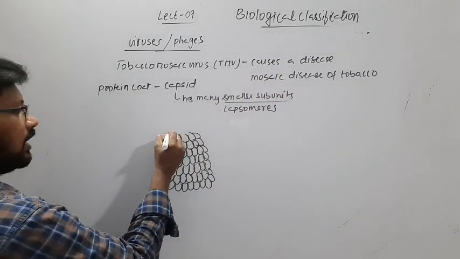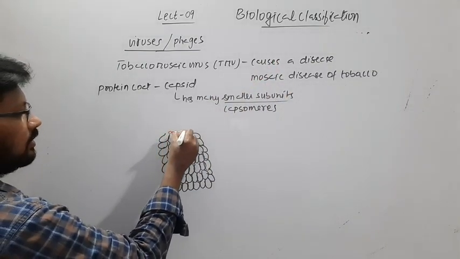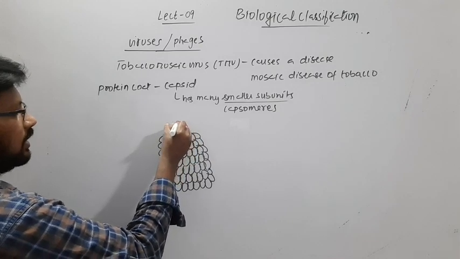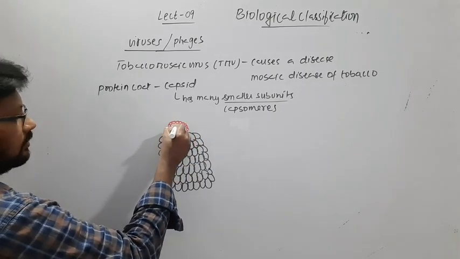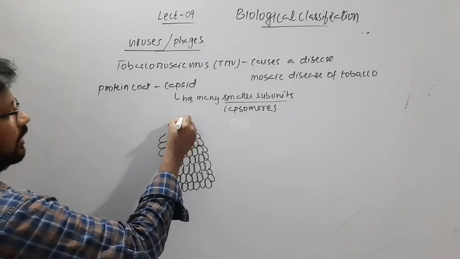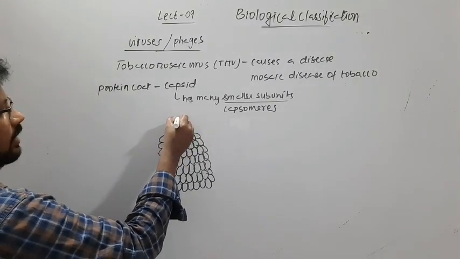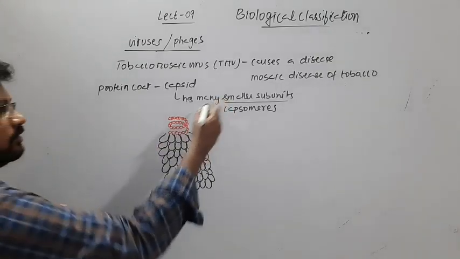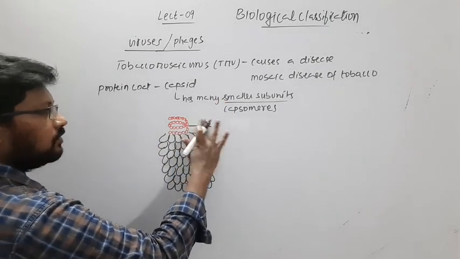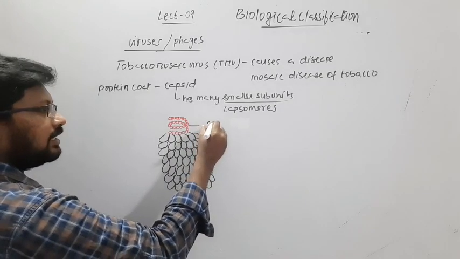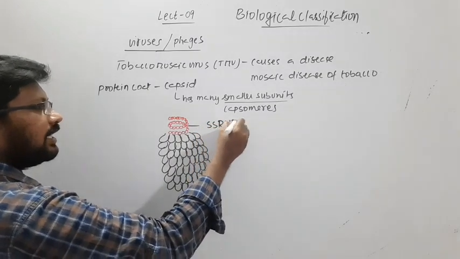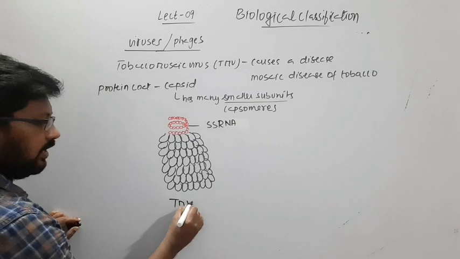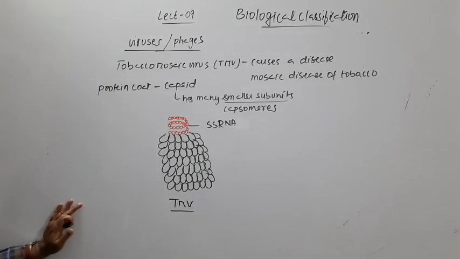And here we have the nucleic acid. In this case, the nucleic acid is RNA. So this is RNA, of course, single-stranded RNA. So the tobacco mosaic virus, TMV, has single-stranded RNA.